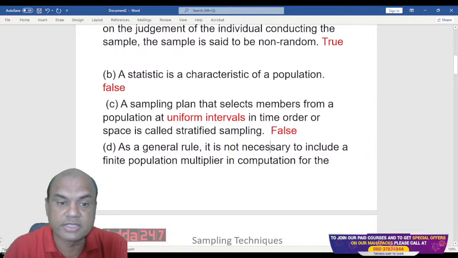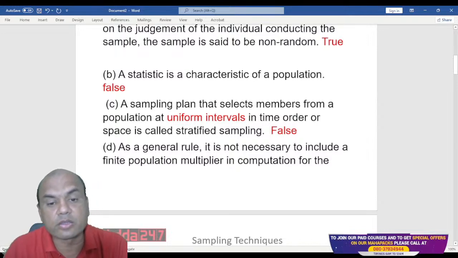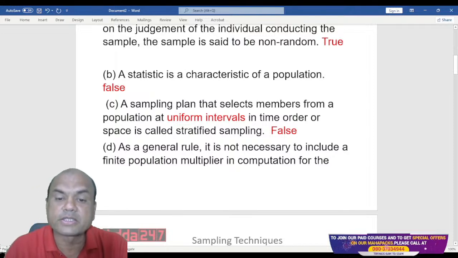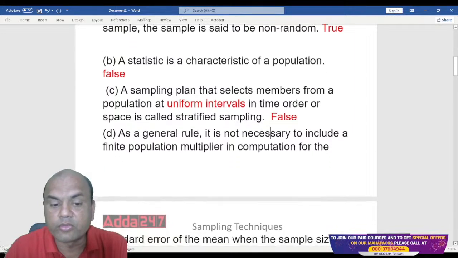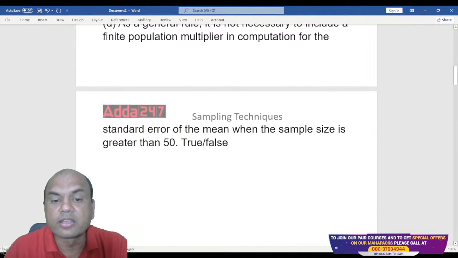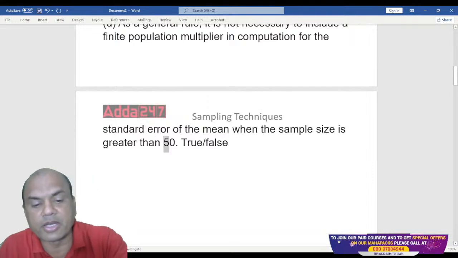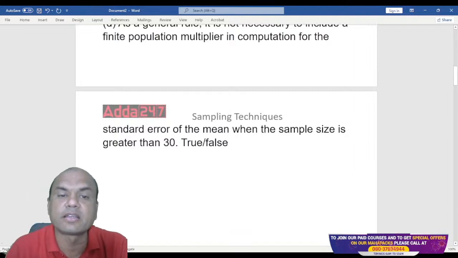Next one. As a general rule, it is not necessary to include a finite population multiplier in computation for a standard error of the mean when the sample size is greater than 50. Okay, let me change this. Let me make it when the sample size is greater than 30.